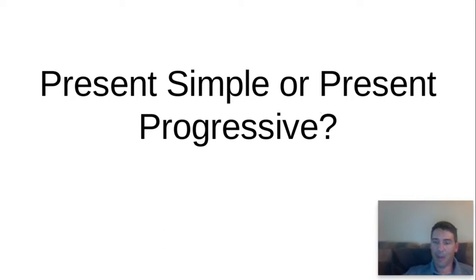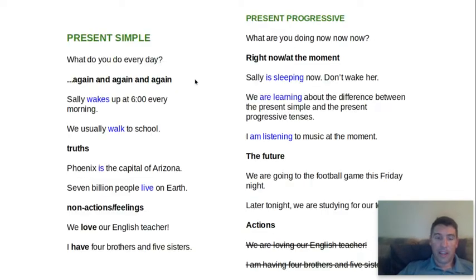That's the present simple. Or the earth is round. Or many students attend Cortez High School. Right? It's again and again and again, or these are truths. The present progressive, it's what is happening now. We are listening. We are watching a video. We are thinking about tenses. It's happening now. So just a quick overview of the tenses.